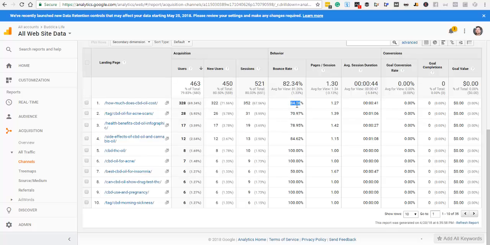So there's something I need to look at on that page. Is it that the search terms I'm showing up for and people are clicking aren't relevant, so my website's not relevant to what they're searching for? That's something to look at. Or if it is about that, then maybe the content on the website isn't good enough to keep people around, and that's another thing we want to look at.